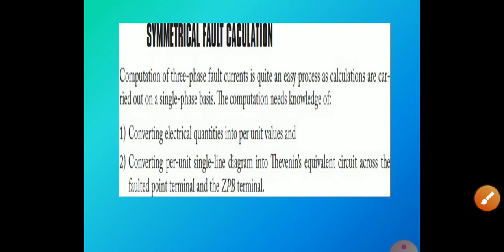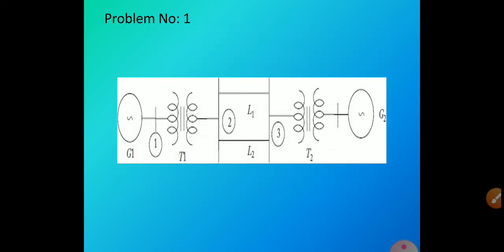This is the symmetrical fault calculation. So what is the procedure to compute? To compute the fault calculations, we need to know how to convert electrical quantities to per unit quantities, then convert the per unit single line diagram to Thevenin's equivalent across the faulted point terminal and the Z0 per bus terminal. Okay, so this is a simple example to analyze the fault analysis.